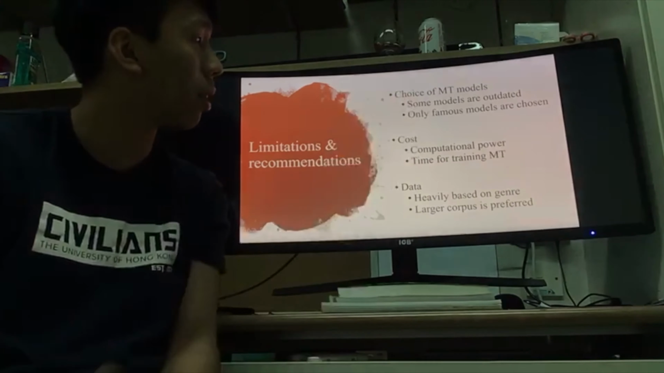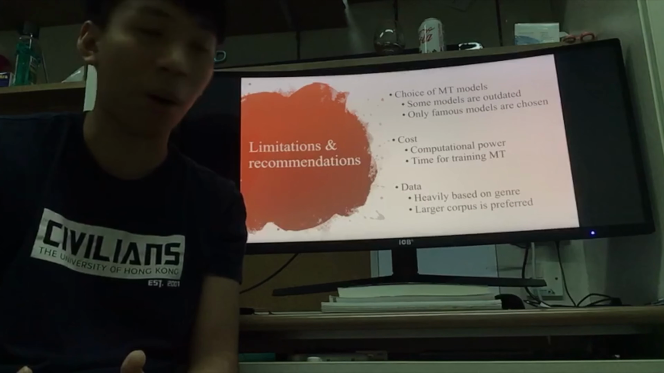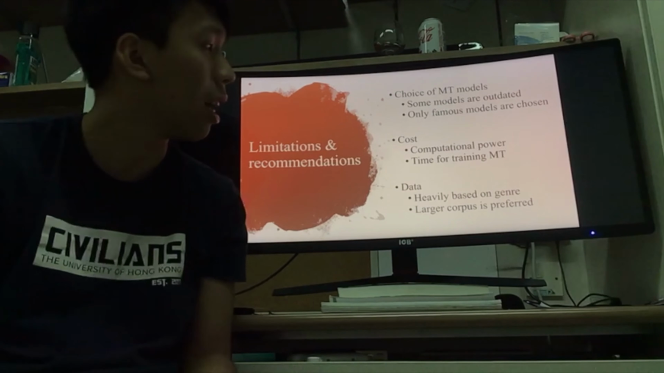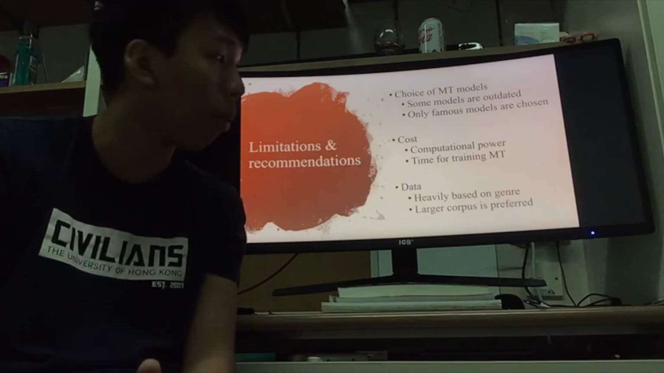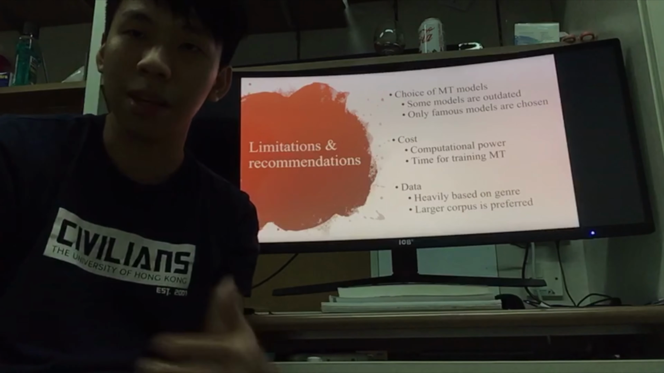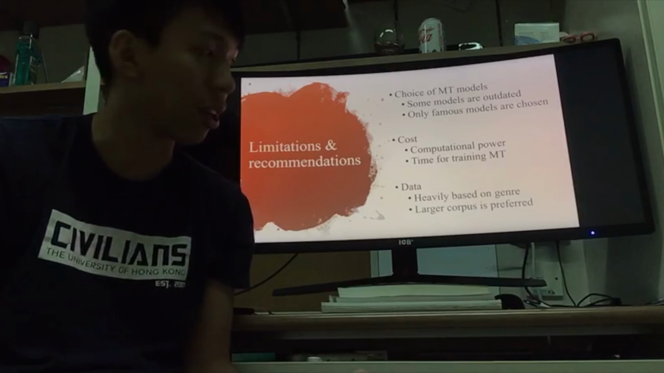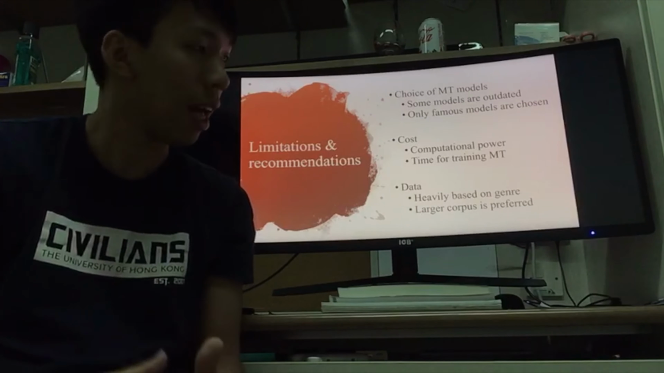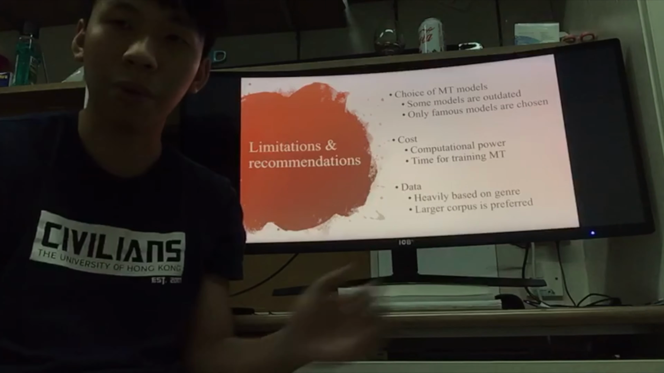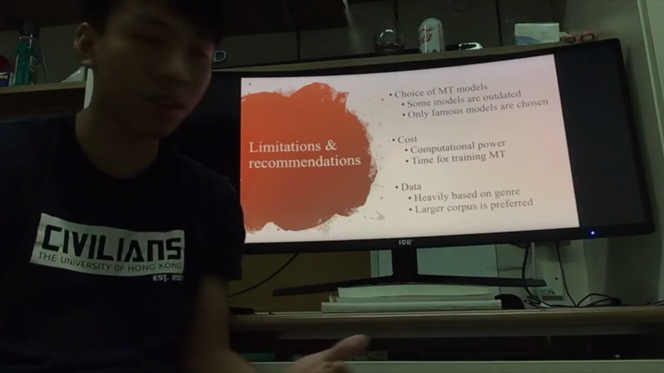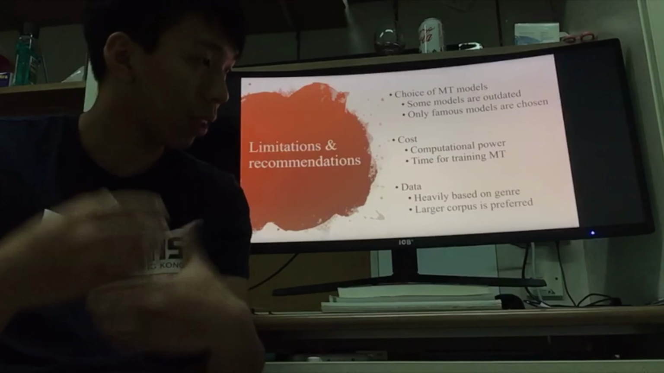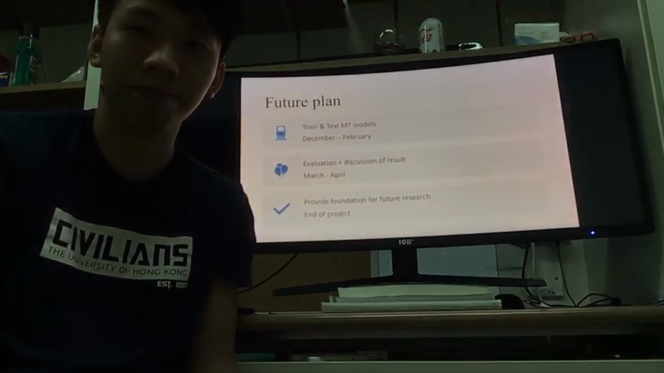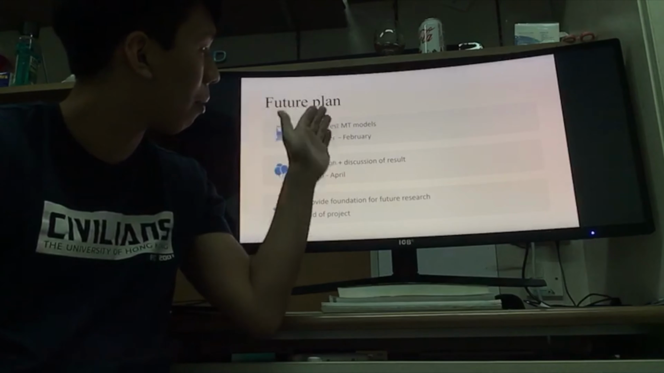The first one is the choice of MT models. Some of the models are already outdated, and only some famous models are covered in my project. The second one is the cost. The computational power and the time for training MT systems are the main cost constraints in my project. The third one is data. Because I use movies as my corpus, the vocabularies are heavily based on the genre. So I recommend constructing a larger corpus to avoid repeating the same vocabularies.